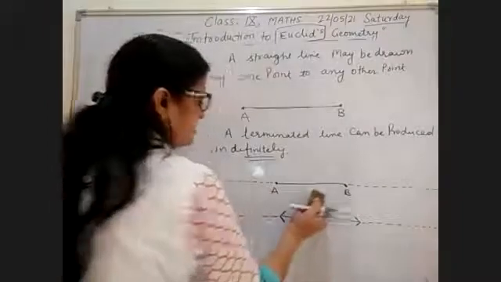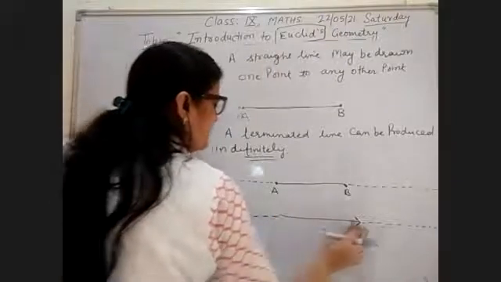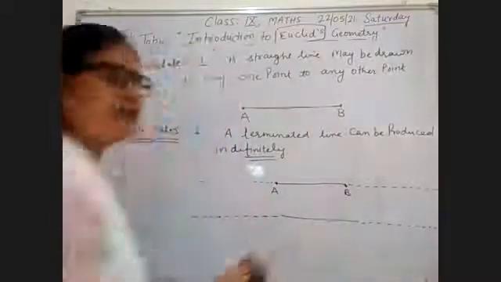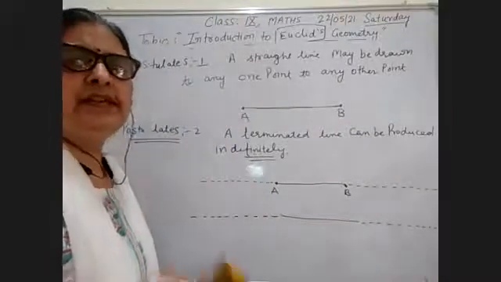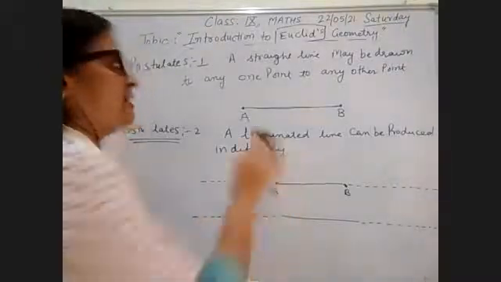So this is the terminated line and this is the line. And if in any question you are asked that a line can be produced, then you can say that a line is also produced on both sides.